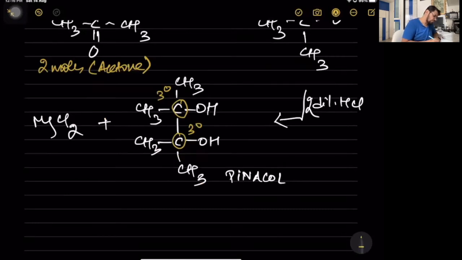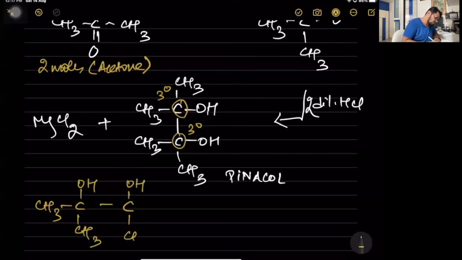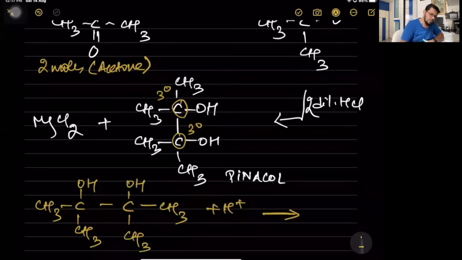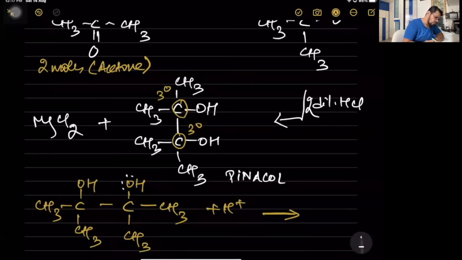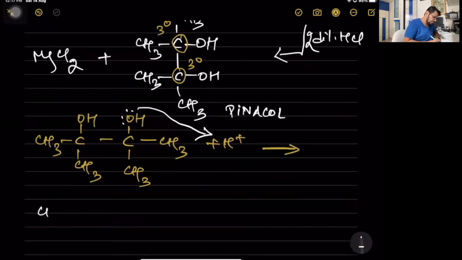Now see this part. I'm writing this down over here. CH3, C, CH3, OH, OH, H plus coming from H2SO4. Okay, what's going to happen first? First part, one of the oxygens will donate the lone pair. So I get the compound. This stays as it is.